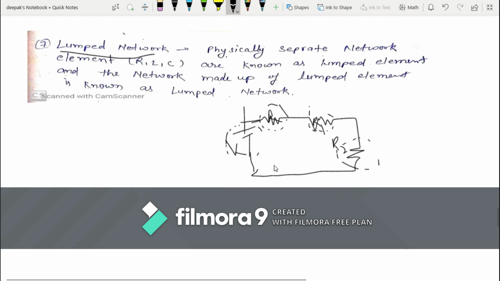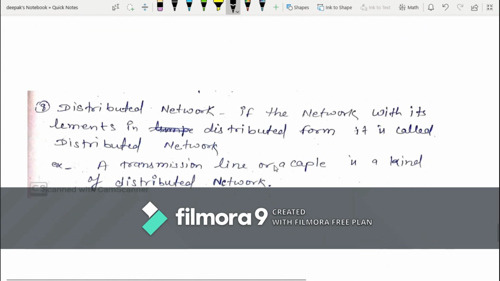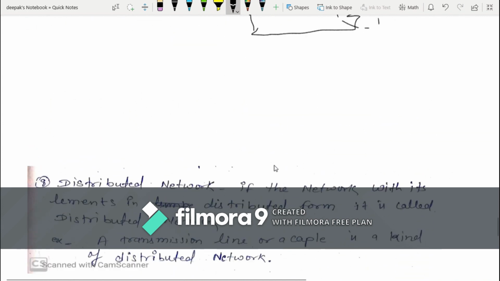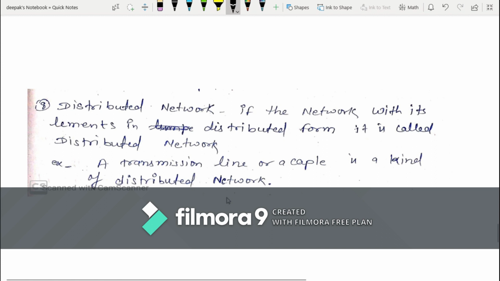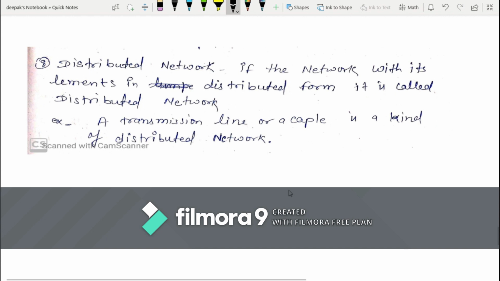But there is also some network like a transmission line. In a transmission line, the resistance and capacitors are not separated. That is distributed throughout the transmission line. Suppose these are two conductors, then here we have dielectric, and the two conductors act like two plates of a capacitor, and this forms a distributed capacitor in the transmission line.